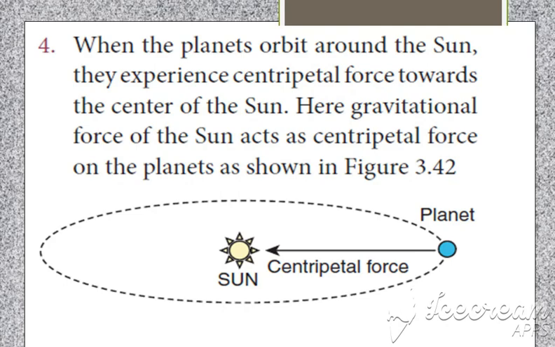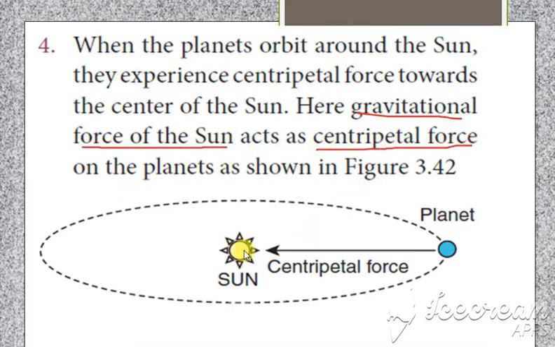Now we have the last example, where we see the planet revolving around the sun. When the planet is revolving around the sun, there is a gravitational force. This is the same as the second case, where the gravitational force of the sun acts as the centripetal force.